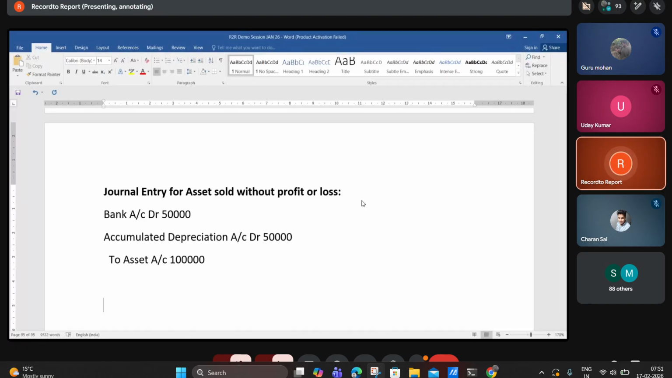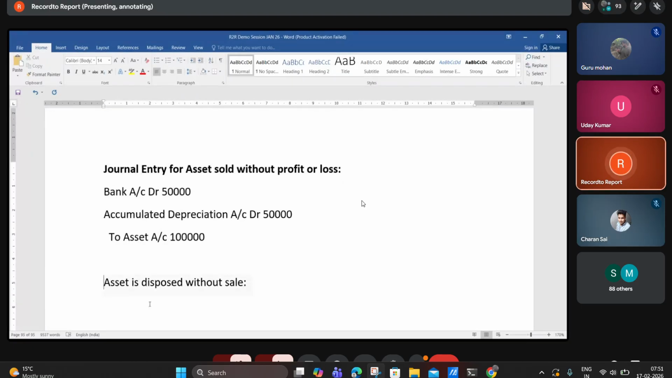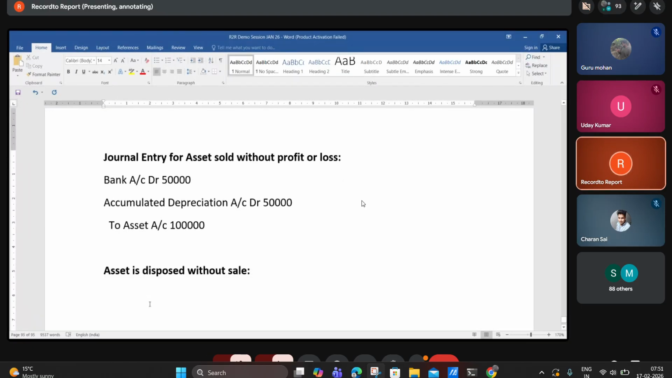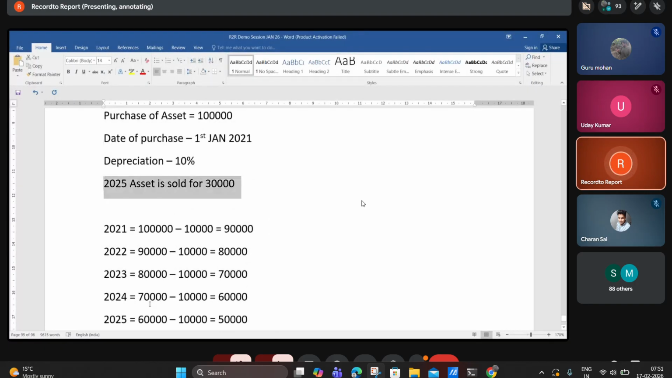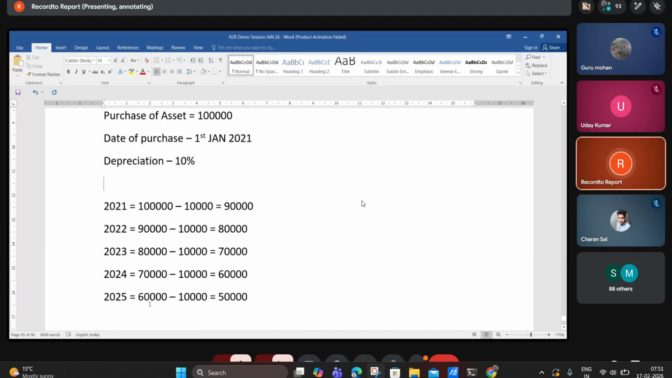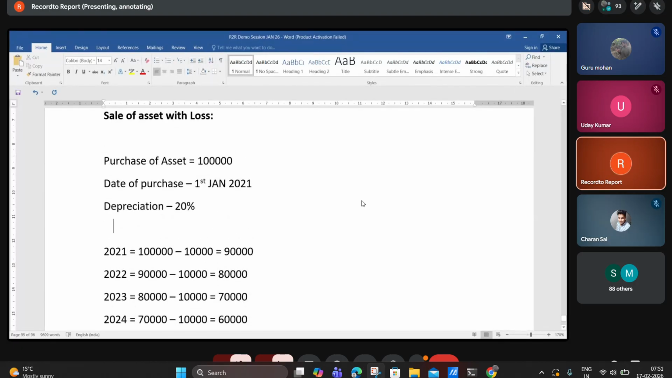So the asset is disposed without sale. Assume the asset lifespan is completed. So the asset is disposed without sale. There is no sale here. Assume the depreciation of the asset value is 20,000. So the depreciation value is 20,000. Okay.